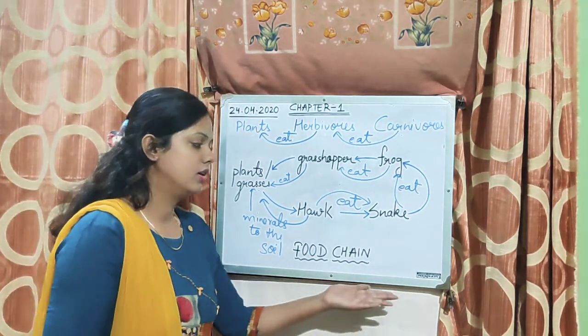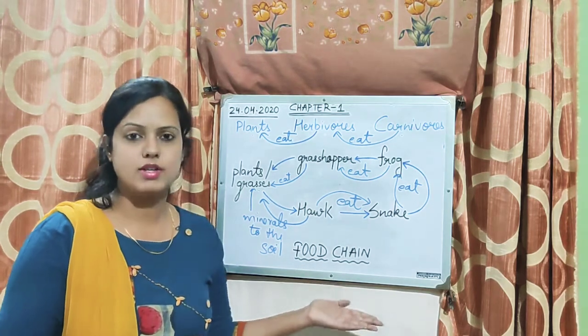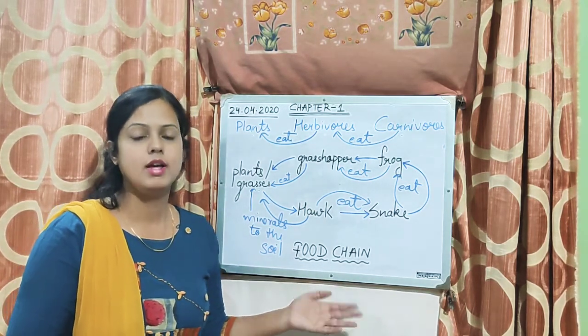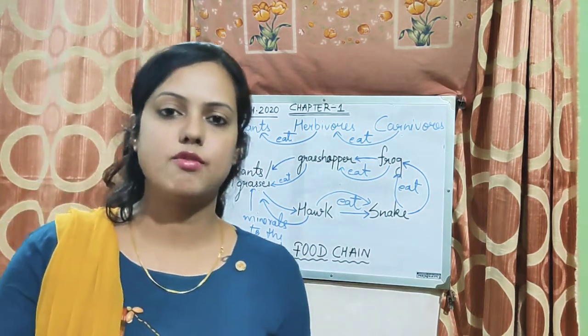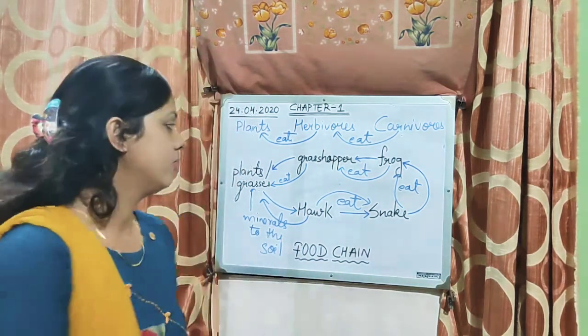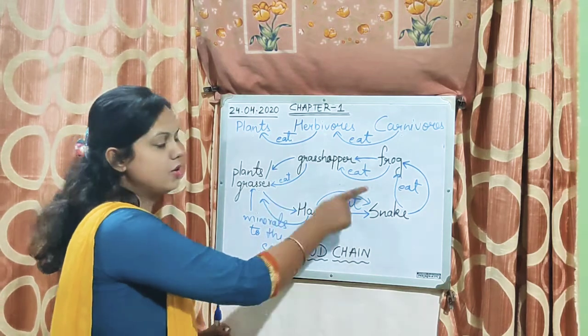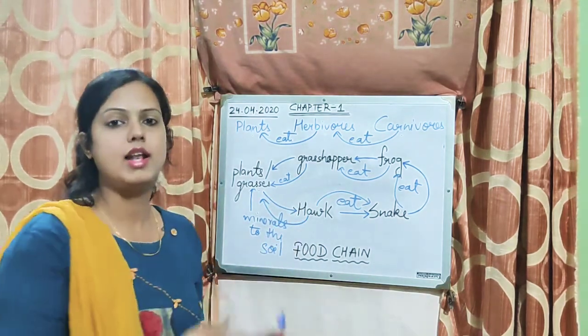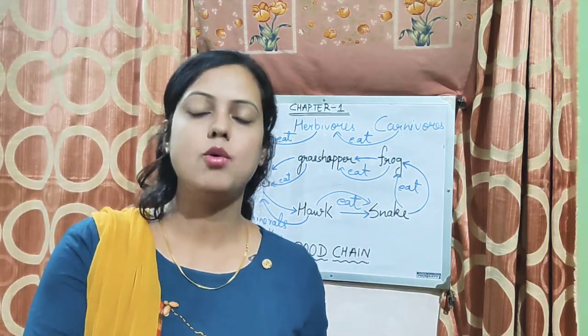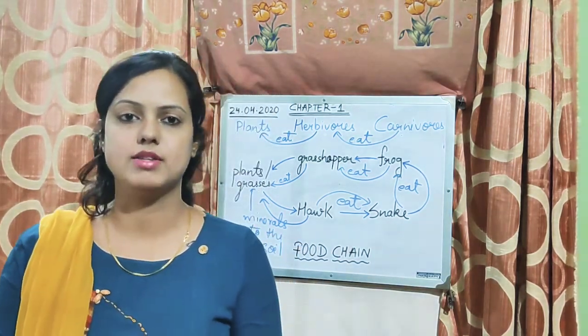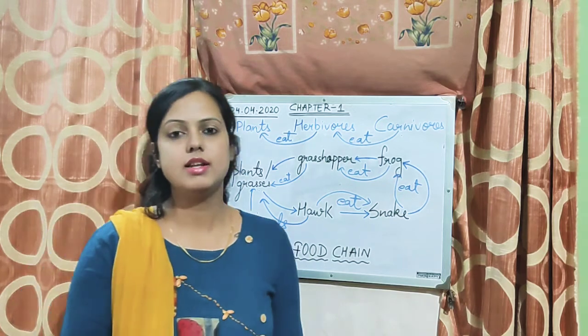I hope you have understood what is a food chain by this video. Now in the next video we'll learn about interdependence of plants and animals. Like we have seen how they are dependent on each other for their food, likewise, how animals are dependent on plants and how plants are dependent on animals, right? So let's meet in the next video.